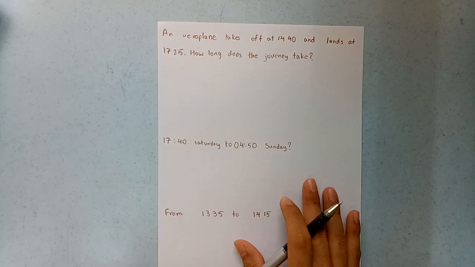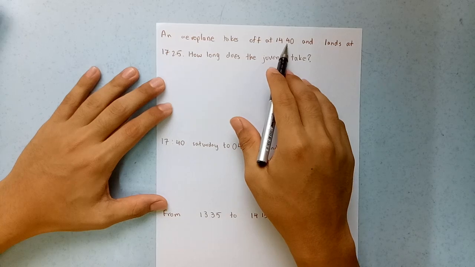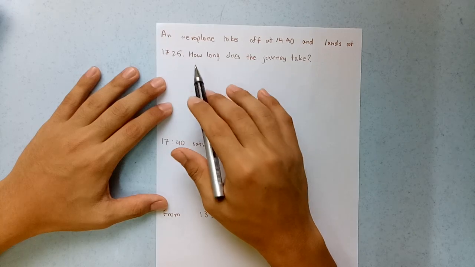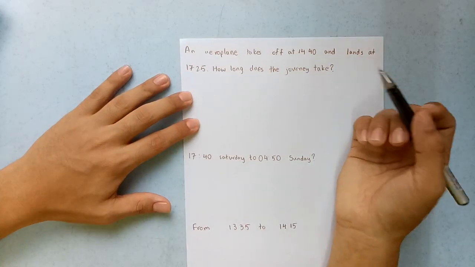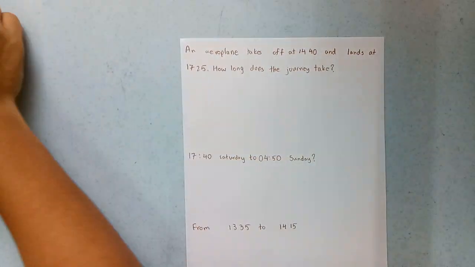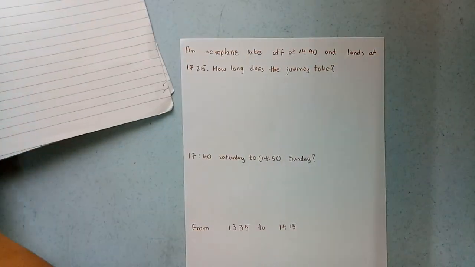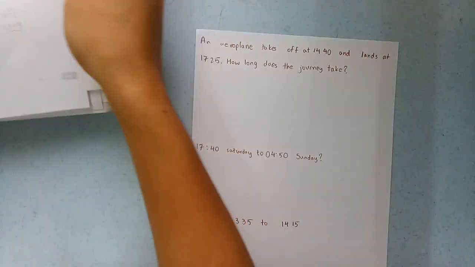Okay, more example. Alright, an aeroplane takes off at 14 hours 40 minutes, and lands at 17 hours 25 minutes. How long does the journey take? It's very simple. Please do not follow from your textbook, the way they do. This example, do not follow this. It will be very difficult to understand. I will teach you the simpler way. How do you do that?